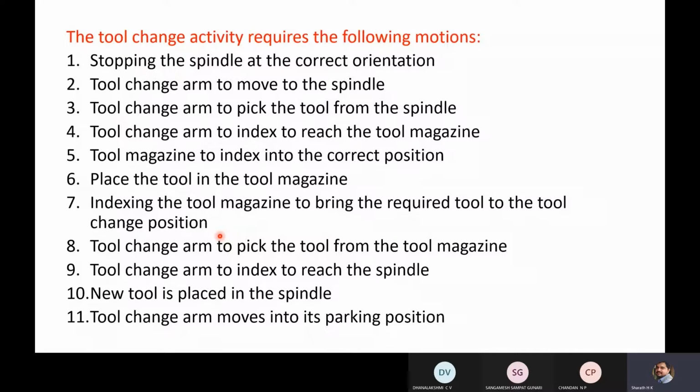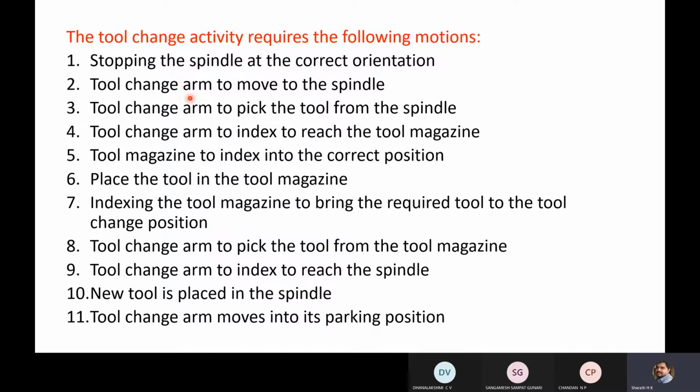This process involves two steps. One is it has to pick the tool from the spindle and place that on the magazine. Next, it has to pick a new tool from the magazine and place that on the spindle. After performing these two sets of movements, the tool change arm will go to the parking position, then the machining operation will be performed. These things will be done within a few seconds.